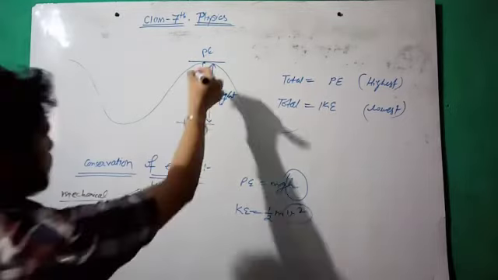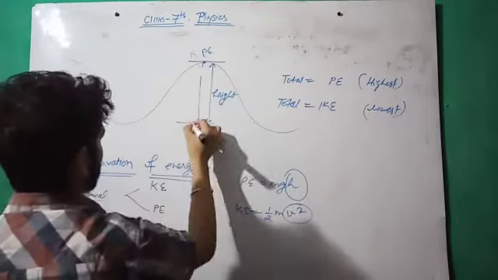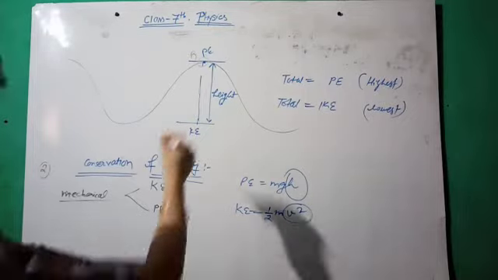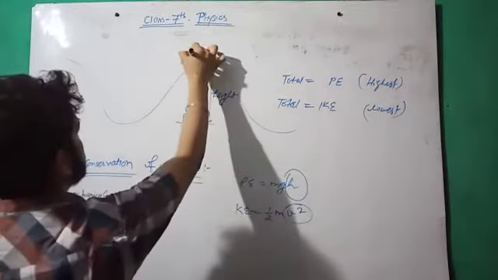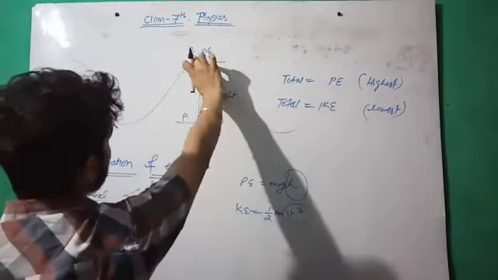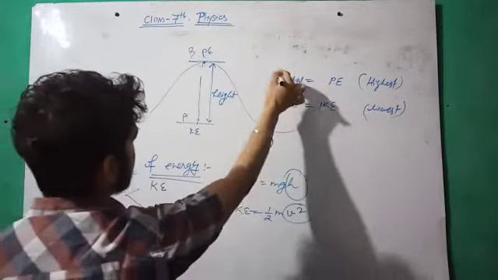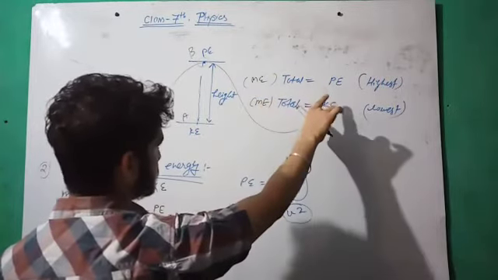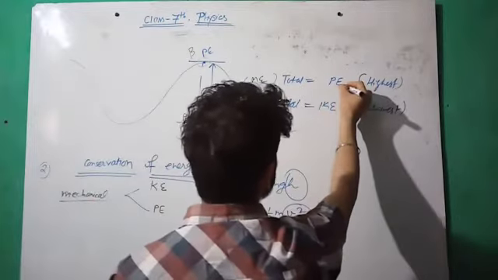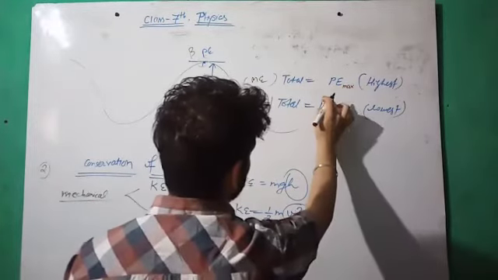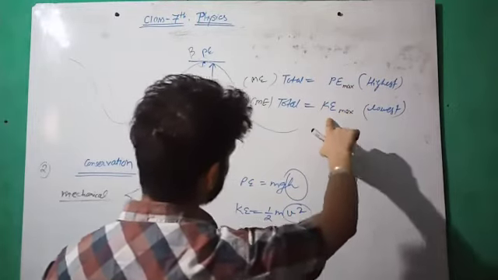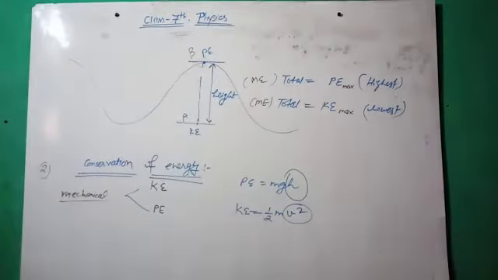Okay, we have 2 points, A and B, like this. Then at the highest point, let it be B, the total mechanical energy at the highest point is equal to the potential energy, and it is also known as maximum potential energy. Or at the lowest level, the total energy is in the form of kinetic energy, which is known as the maximum kinetic energy, that is the KE max.